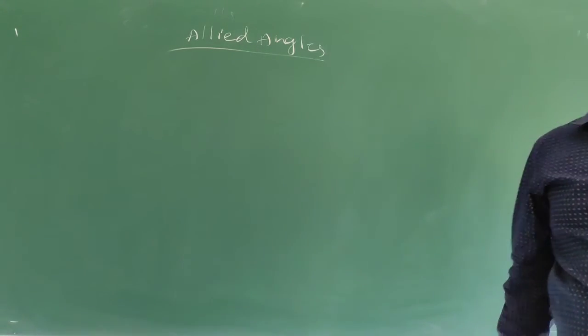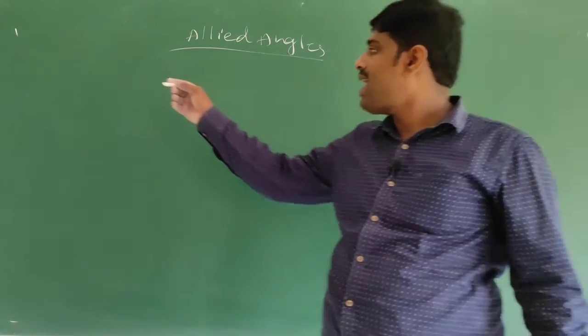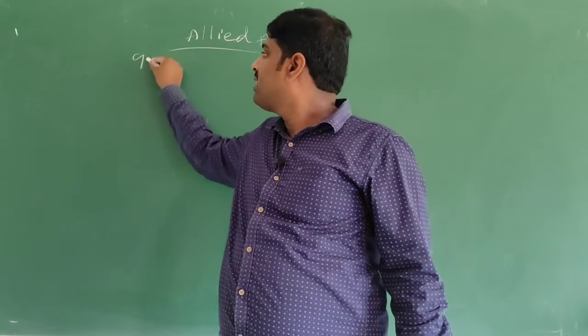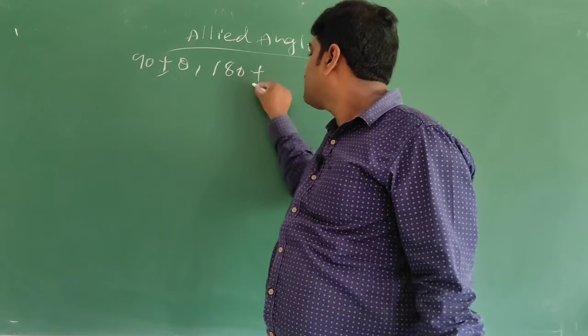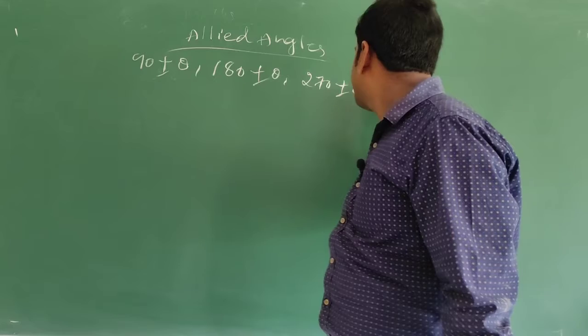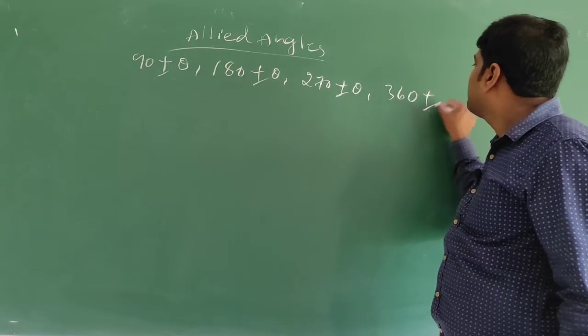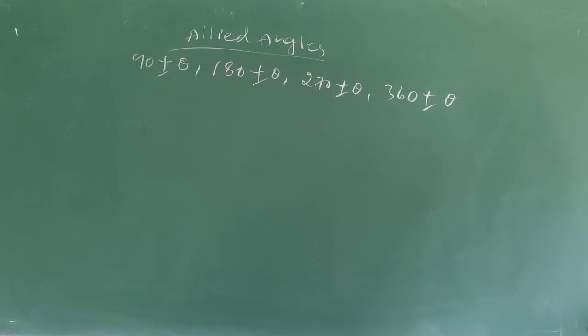Such angles are called allied angles. That is, the angles in the form of 90 plus or minus theta, 180 plus or minus theta, 270 plus or minus theta, 360 plus or minus theta.